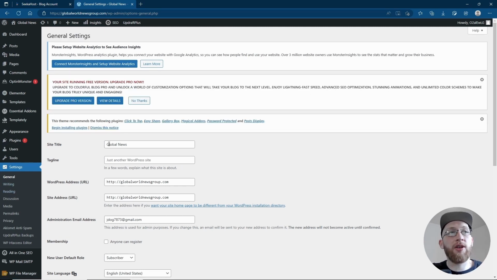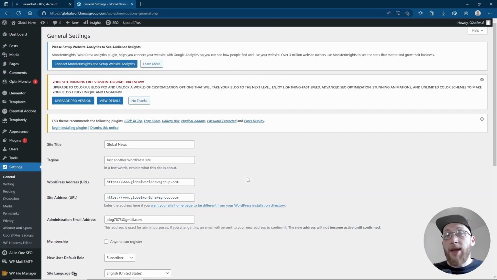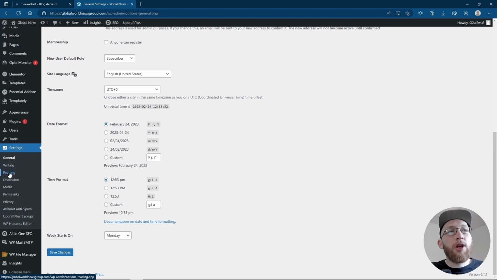The first thing that we're going to want to do, and this is also on a side note where you can change your site title at any point and the tagline, which is going to be like a subtitle to your title, but we go down to where it says WordPress address, and we're going to add an S to the end of the HTTP. And we're also going to, and this is optional, add the www. To make this a complete domain, which we want people to search with a www. You can also do this in the line underneath, so I'm just going to go ahead, copy this, and paste that in there.